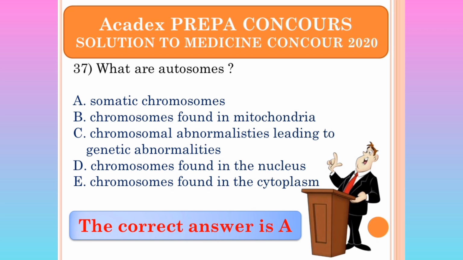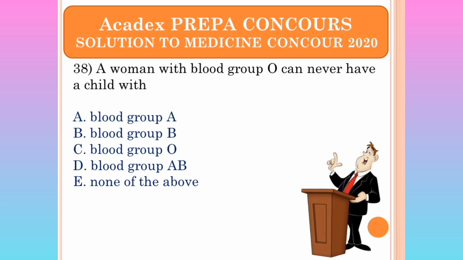So the 23 homologous pairs of chromosomes, or somatic chromosomes, are called autosomes. If that is not clear to you, it means you will have to carry out the cross by yourself. Take the blood group O and cross it with blood group AB.